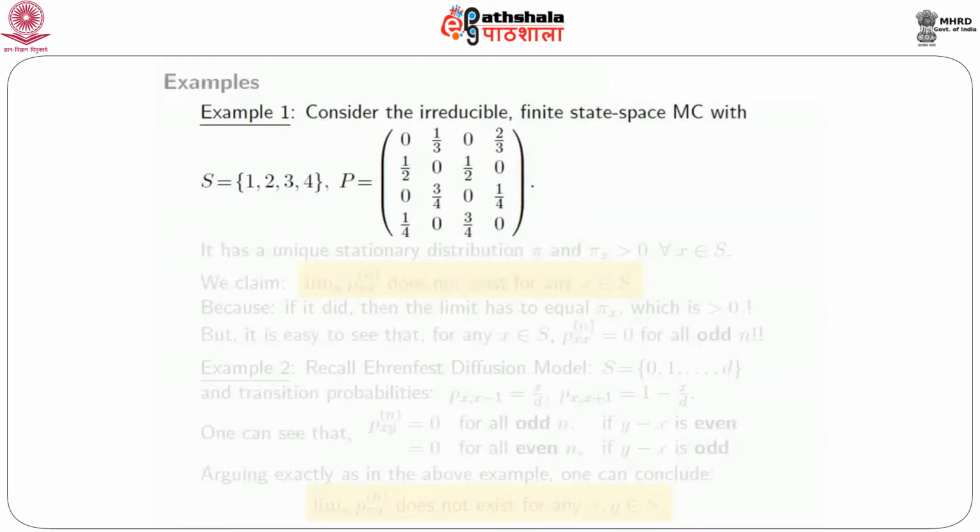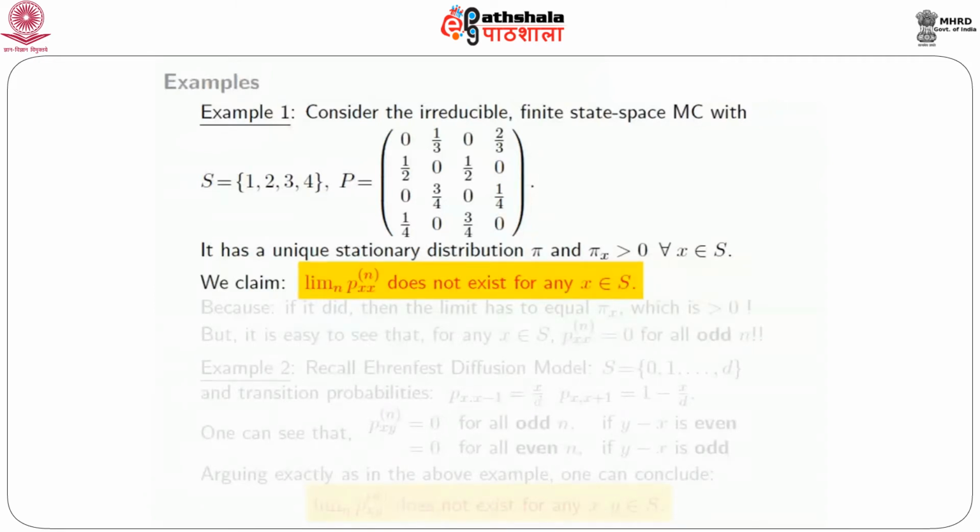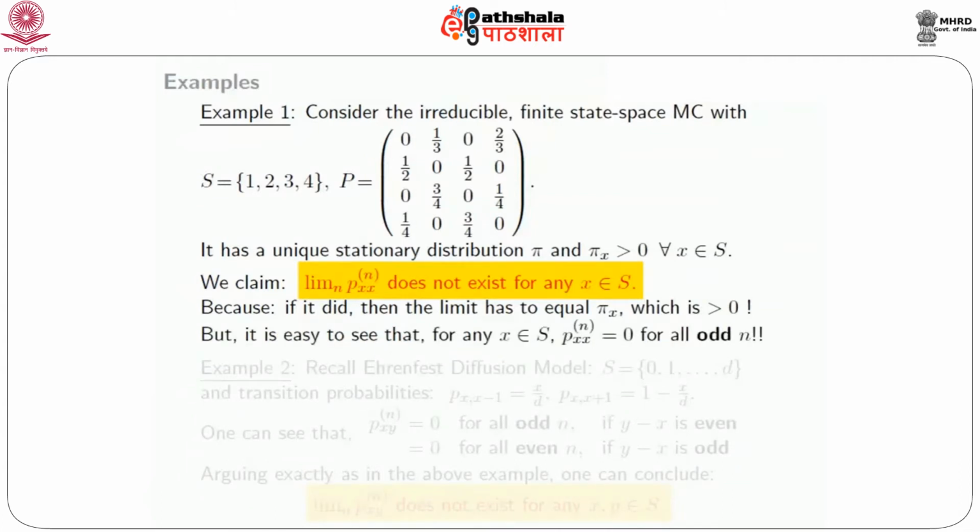So here's an example. Consider this irreducible finite state space, and therefore positive recurrent, Markov chain with 3 states given by this. Now if pi denotes its stationary distribution, then clearly pi_x is positive for every x in S, as we have seen before. Our claim is that for any x in S, P_xx^n does not converge, which would say that you cannot have a limiting distribution. Because if it did, then the limit has to equal pi_x, which is positive. But it should be clear that if n is odd, then P_xx^n is 0, because you cannot go from x to x at all in an odd number of steps. That's because of the very structure of the transition probabilities.